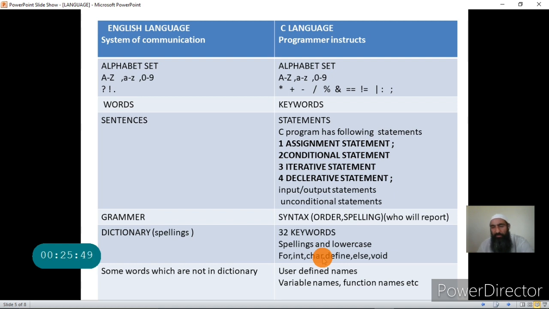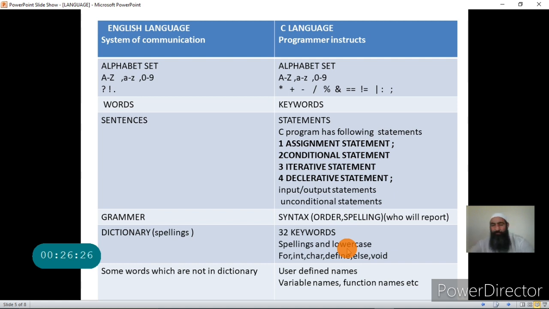Okay, these words have a special meaning. Keywords are same as the words used in the dictionary. Likewise, we cannot change the spelling of the words in the dictionary, we cannot change the spelling of the keywords. Again, likewise, we cannot change the meanings of the words in the dictionary. Same way, we cannot change the meaning of the keywords in C. In the natural language, these keywords have a different meaning, but C has given its own meanings to these words. Keywords are also called reserved words.